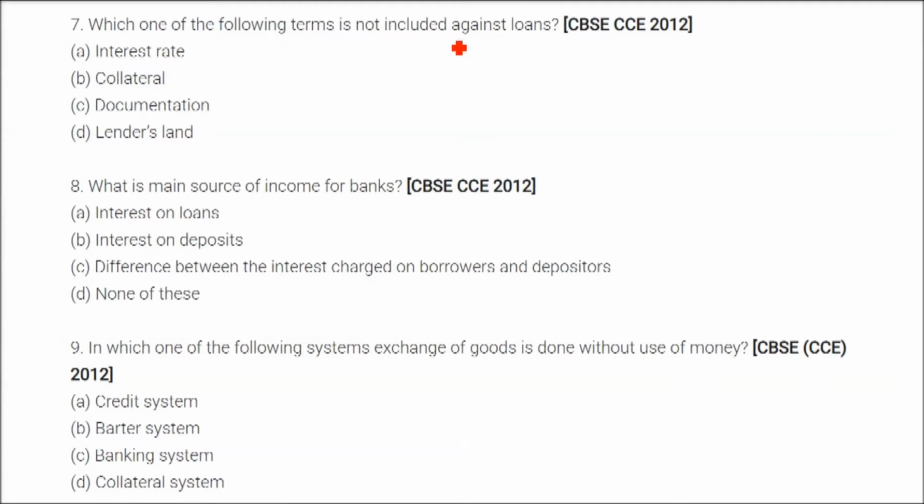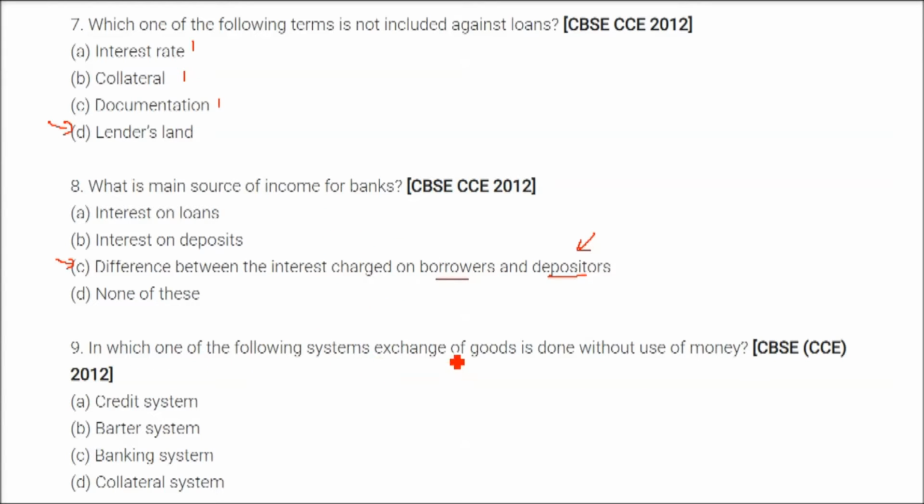Which one of the following terms is not included against loans? It is the lender's land. It is not included. Interest rate, collateral, documentation, everything concerns the person who is borrowing the money, but the lender's land has nothing to do with this. What is the main source of income for banks? The answer here is the difference between the interest charged to the borrowers and paid to depositors, because the interest given to depositors is less and the interest charged from the borrowers is high. The difference between these two is the main source of income of the banks.